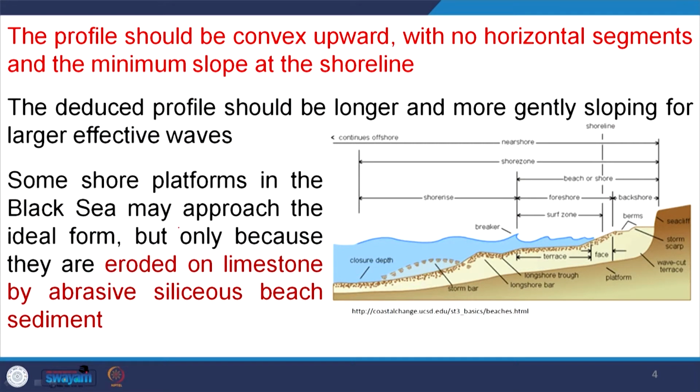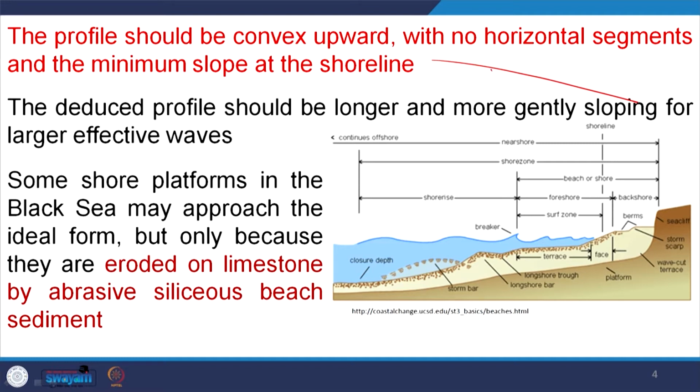The profile should be convex upward with no horizontal segments and the minimum slope at the shoreline. This is very important to understand here. The coastal profile should be convex upward. So, like this, it should be convex upward.